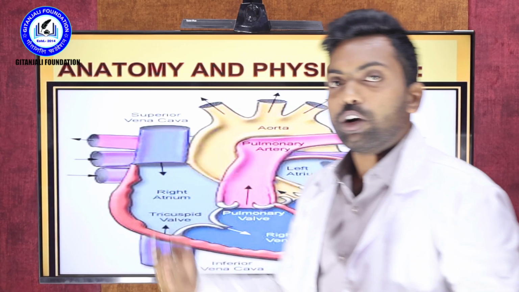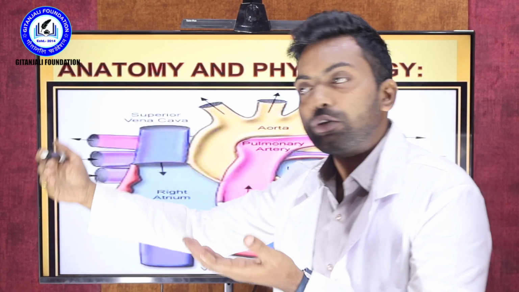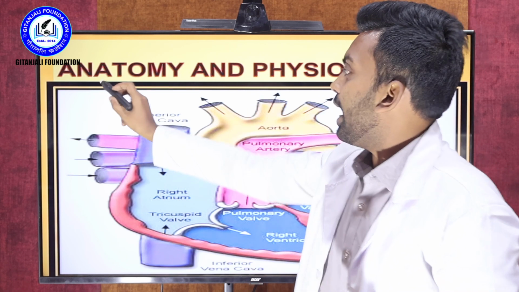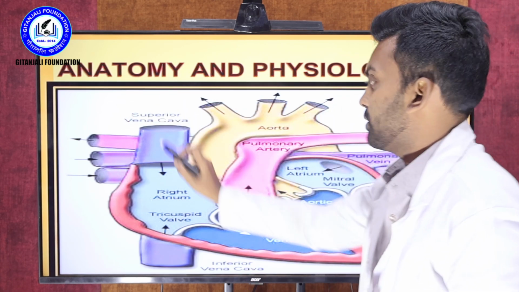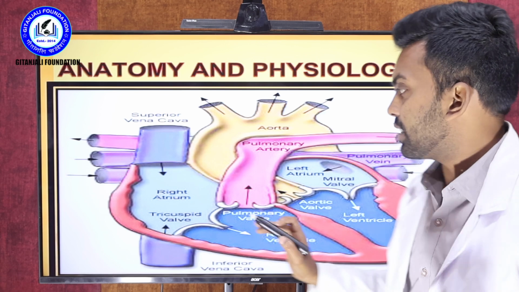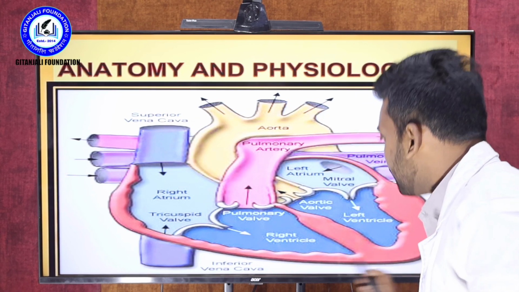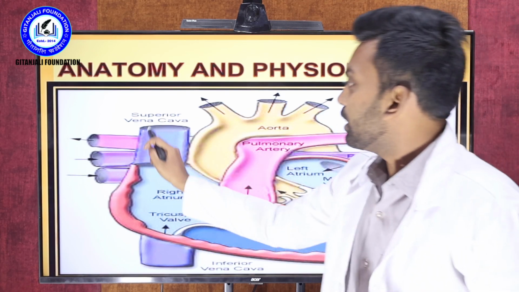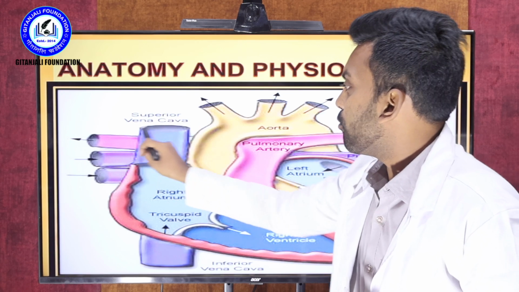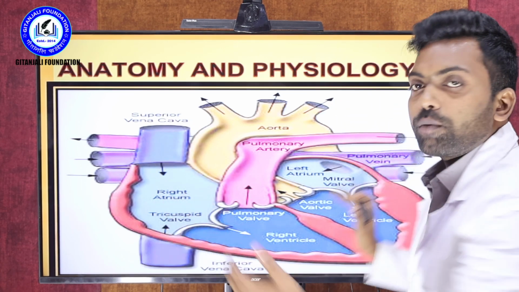Dear students, before going to start, let me tell the anatomy and physiology of the heart. Superficially I will discuss here. So here are the parts of the heart. The first one is the superior vena cava. This is the actual diagram of the heart.